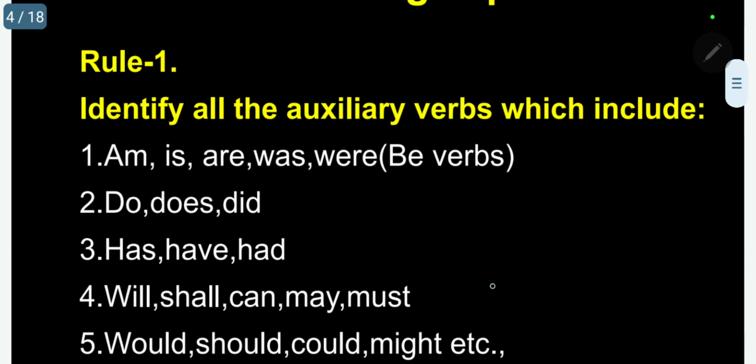When you come to the secondary auxiliary verb, irrespective of singular or plural noun, we will use will. I will, we will, you will, he will, she will, it will, they will. So we can use it for all of them. There is no difference between singular and plural nouns. This is rule 1 you must know.